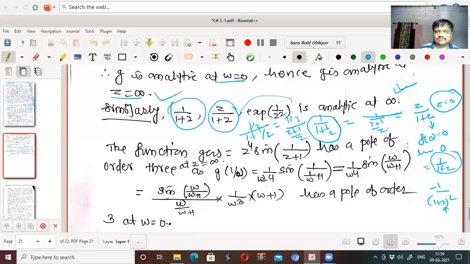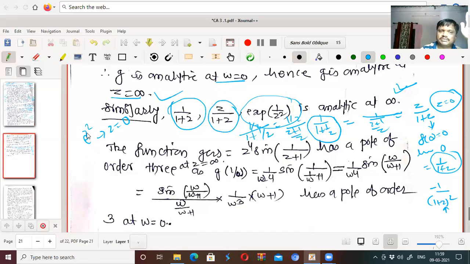And similarly for this, e to the power 1 upon z square. If I replace, we get e to the power z square. E to the power z square is analytic at infinity. And therefore e to the power 1 upon z square, as e to the power z square is analytic at z equal to 0, because at z equal to 0 this is 1 and limit is also 1.